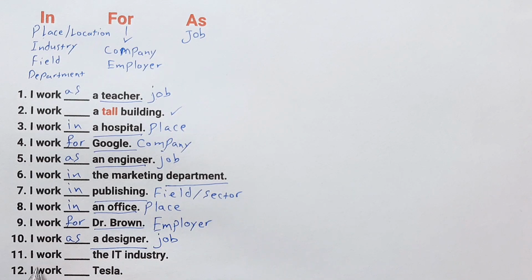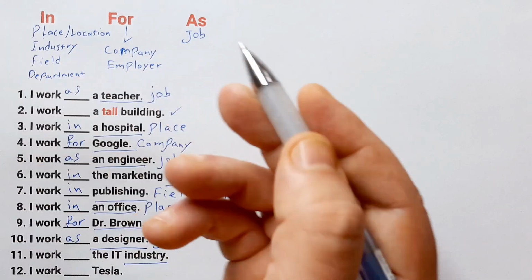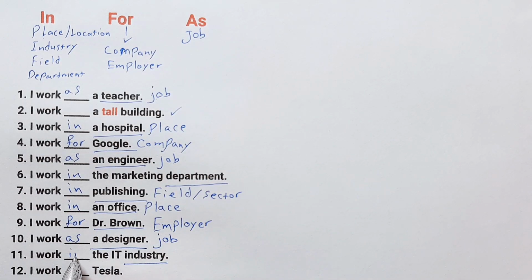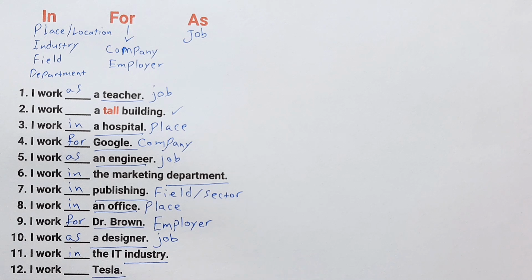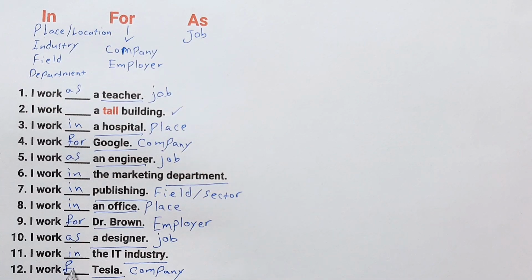Number 11, I work blank the IT industry. Here the keyword is industry. And we said for industry, we use in. I work in the IT industry. Number 12, I work blank Tesla. We know that Tesla is the name of a company. For the name of a company, we use for. We say, I work for Tesla.